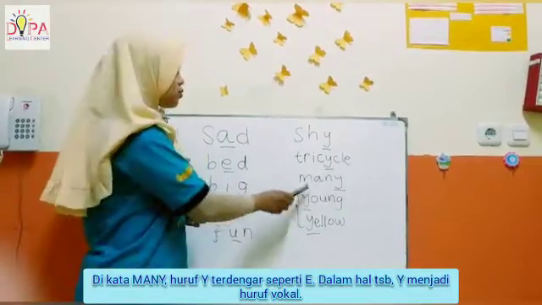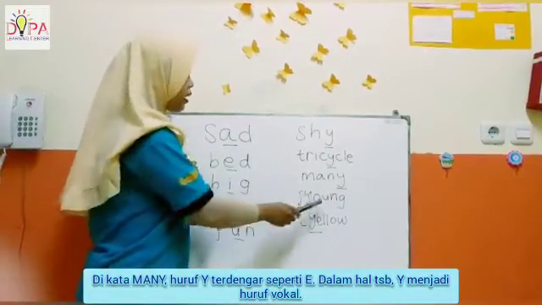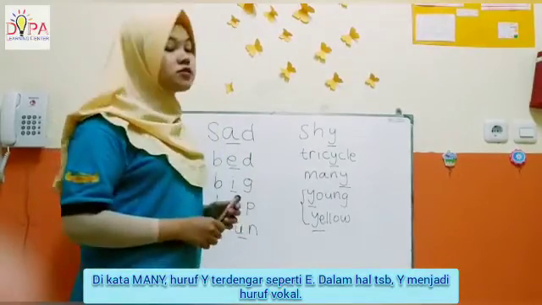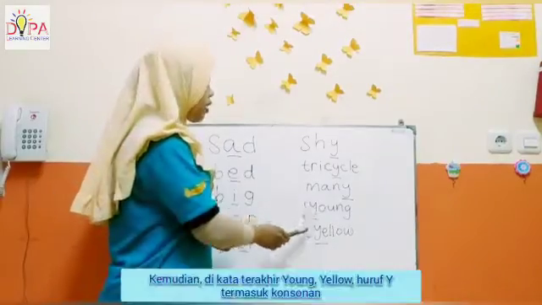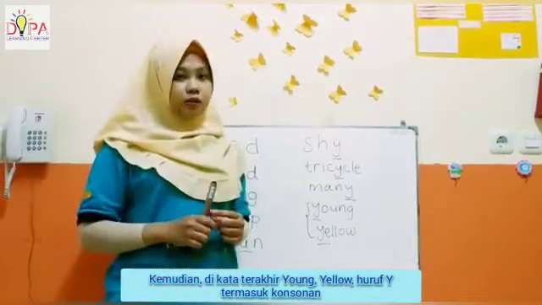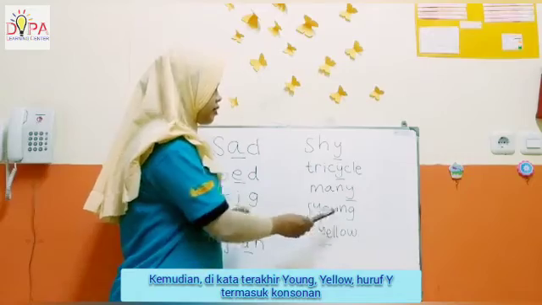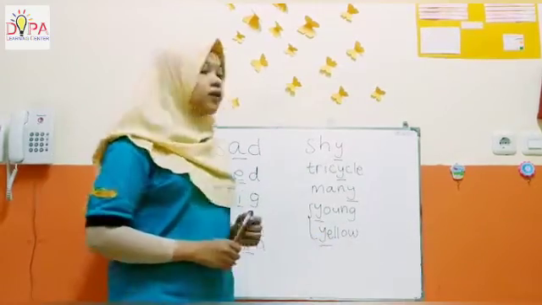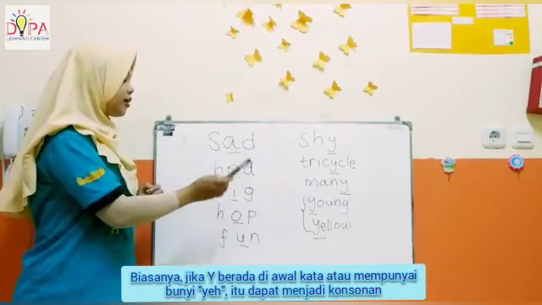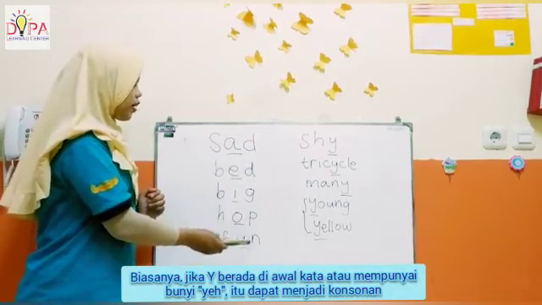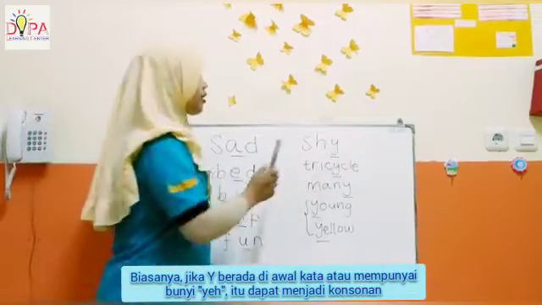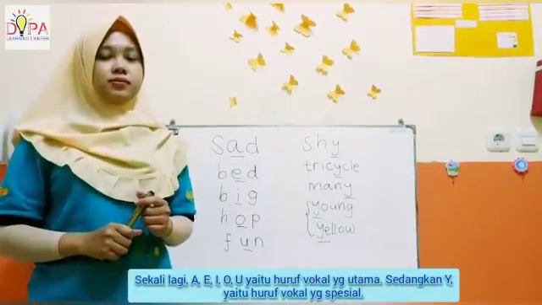Now, in the last 2 words, young and yellow, the letter Y is a consonant. Only if Y is at the start of the word or has the Y sound, for example, young, yellow, it is a consonant. Again, A, E, I, O, and U are main vowels. And Y is a special vowel.